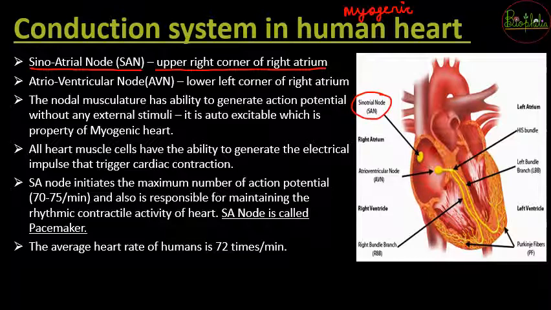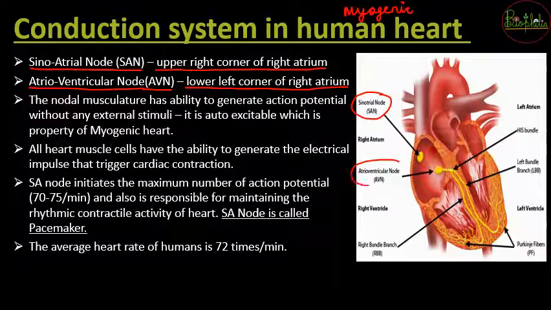This sinoatrial node is going to be starting the action potentials. The second patch where these pacemaker cells are found is called the atrioventricular node, which is shortened as AVN. It is located at the left corner of the right atrium.